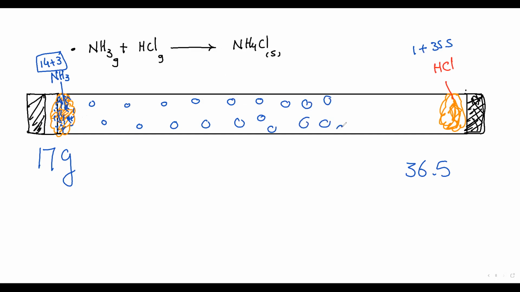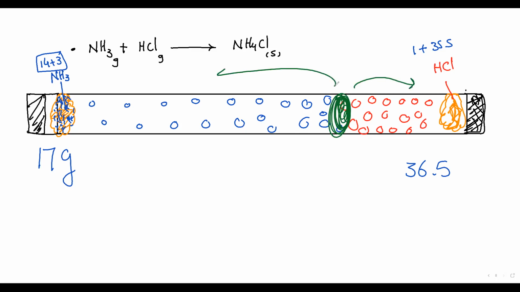Then they will meet what? The HCl particles start to move from right to left, but in very small motion, because HCl is fat. They will meet here at this position. Exactly, yes. Forming what? Forming white solid of ammonium chloride, which is approached to the HCl than the ammonia.